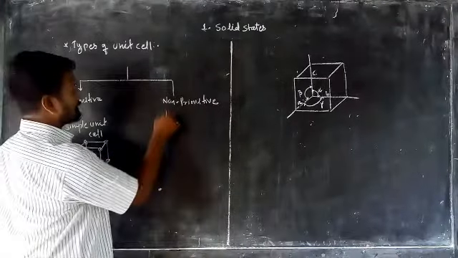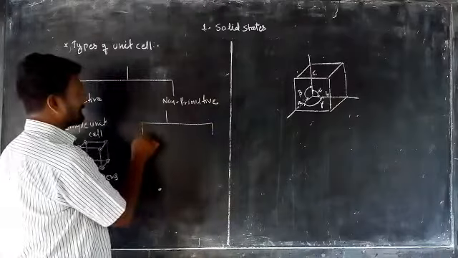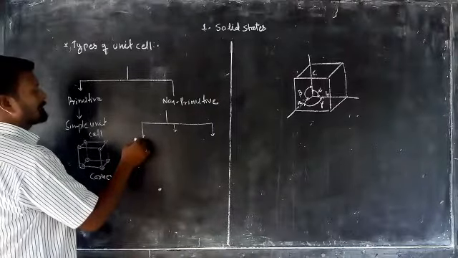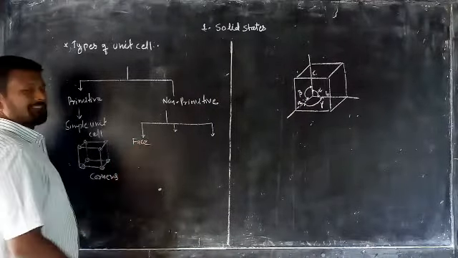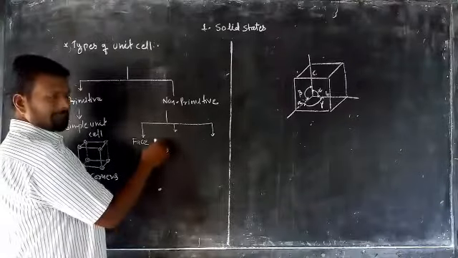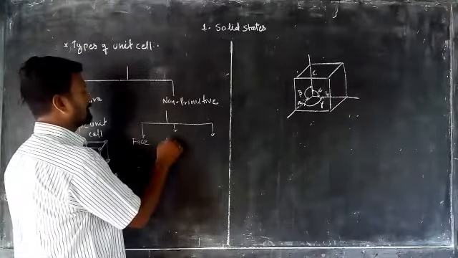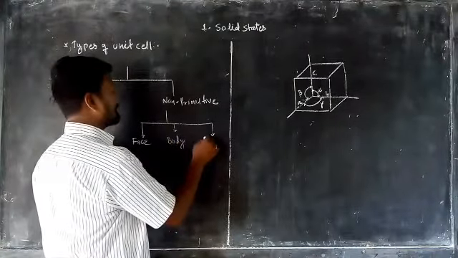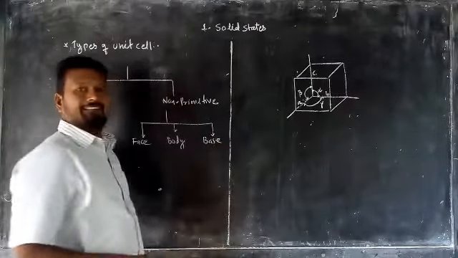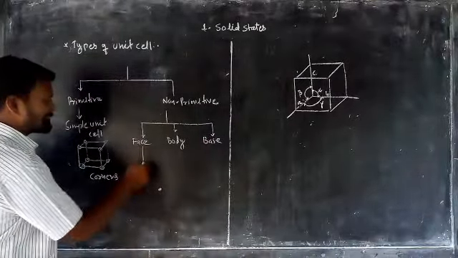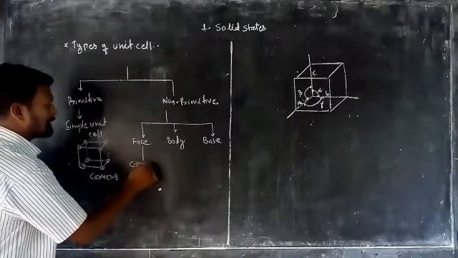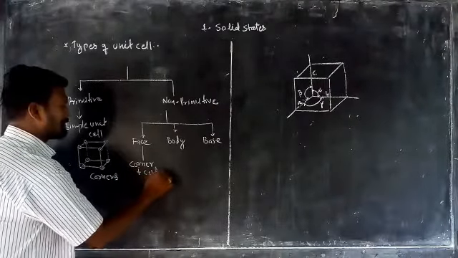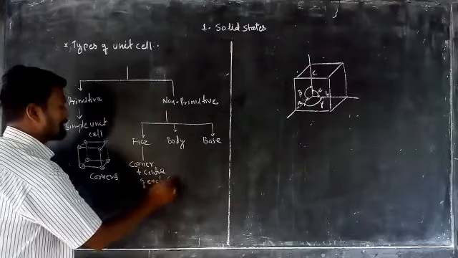In a non-primitive unit cell, there are three types of classification, which we are going to explain here. The first classification is the face-centered unit cell. The next one is the body-centered unit cell, and the last one is the base-centered unit cell. In the face-centered unit cell, the constituent particles are present at the corners as well as the center of each face.